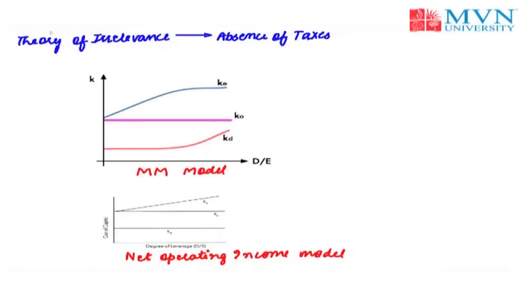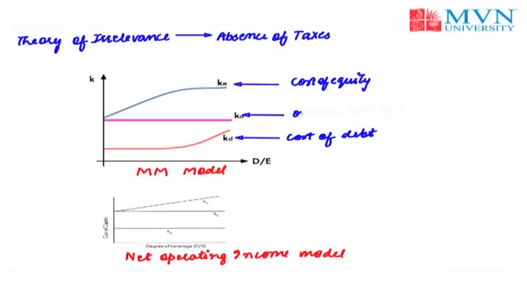The theory proves that the cost of capital is not affected by the change in the capital structure, or say that the debt equity mix is irrelevant in the determination of the total value of a firm. That is why the theory is termed as the theory of irrelevance, because the capital structure is irrelevant towards the cost of capital and the value of a firm. Here KE is used to denote cost of equity. We have denoted KD for cost of debt and KO for overall cost of capital.